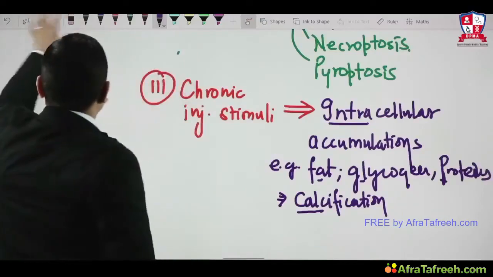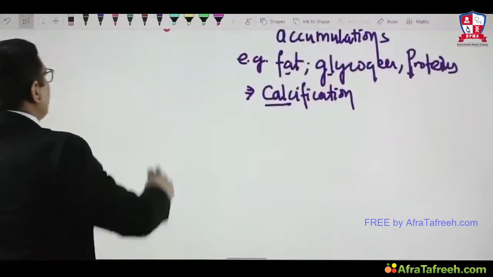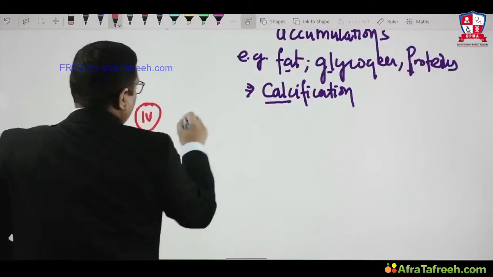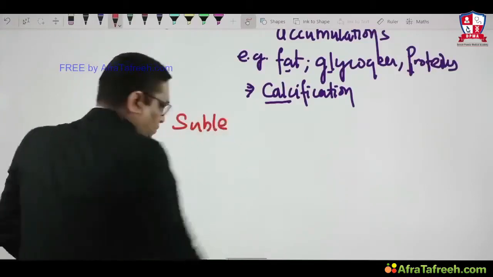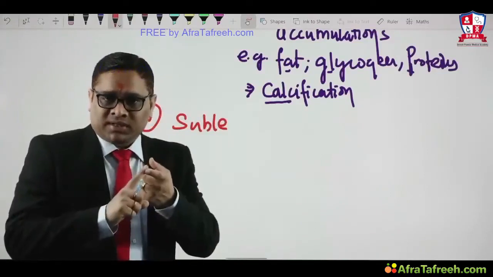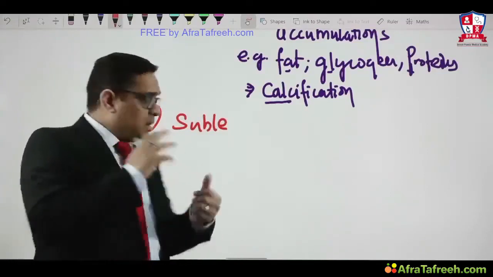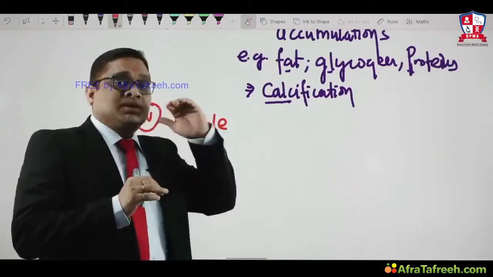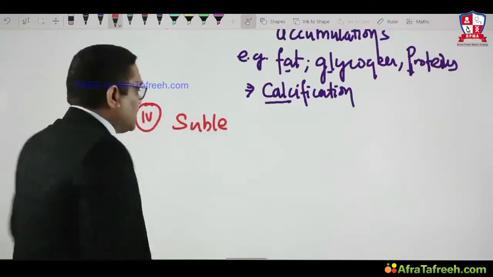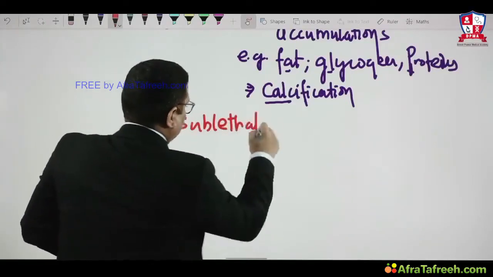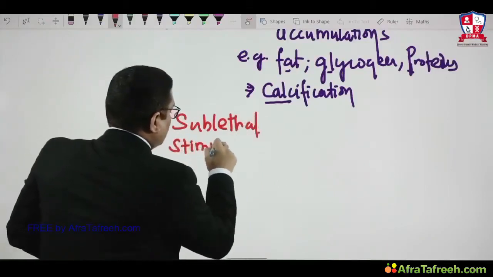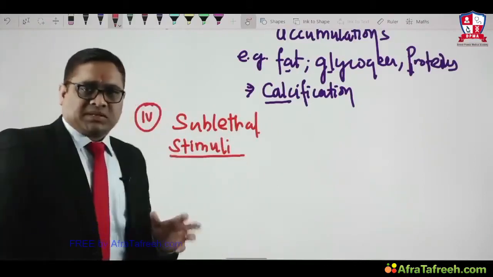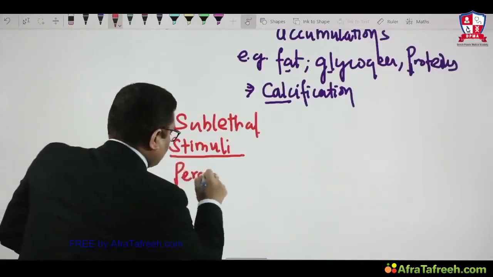Fourth type of stimulus, another important stimulus which is very important for us to understand human physiology. What we have read: there was non-lethal first, then we read lethal stimuli, and now we are seeing the sublethal, meaning it is not causing cell death, but is just below that lethal level. And this sublethal stimuli is persistent.